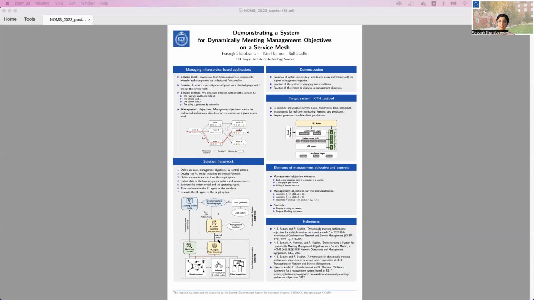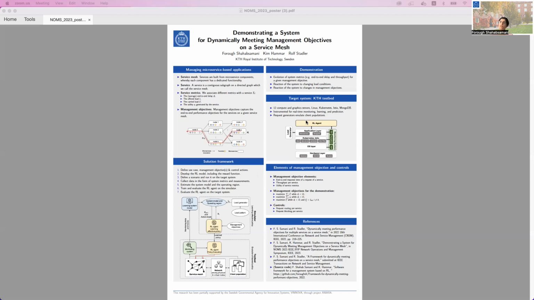And finally, and most importantly, we evaluate these learned policies on the target system. The target system is shown in this figure. It includes different layers: the OS layer, the orchestration and service mesh layer, and the application layer. And we have this management system, which runs the agent and checks the performance of the agent.